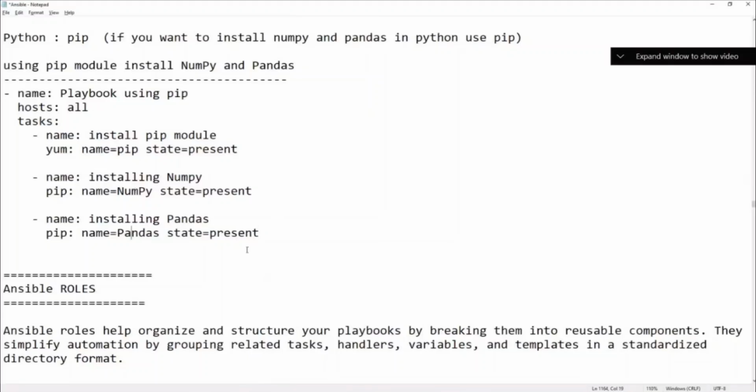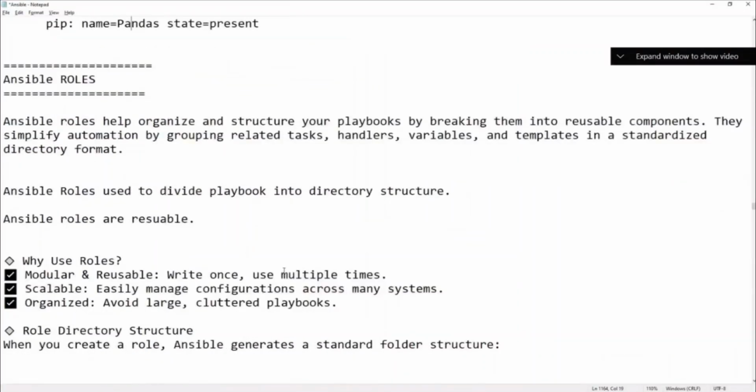Okay. So the concept here, let's start with today: roles. Whenever we talk about roles, the first thing that you get in mind is IAM roles. But this is not the IAM roles we are talking about. This is Ansible roles. Till now we created so many playbooks, and each playbook has different modules.